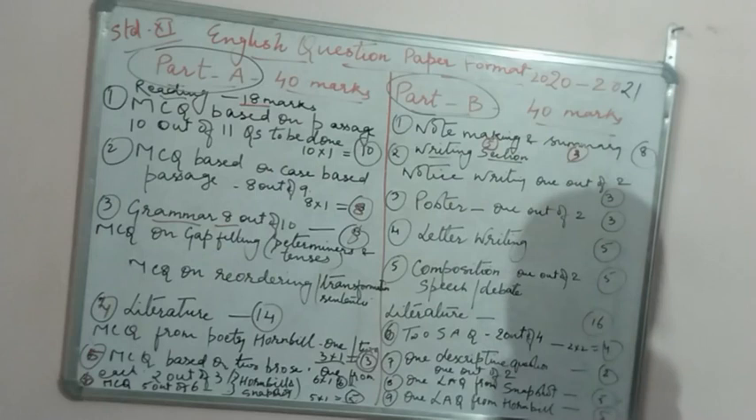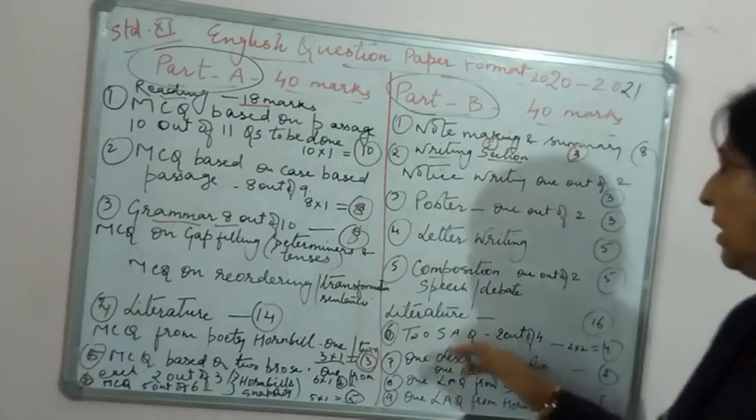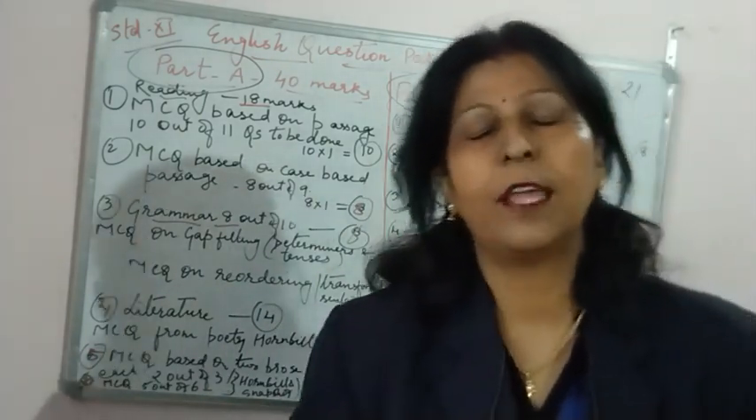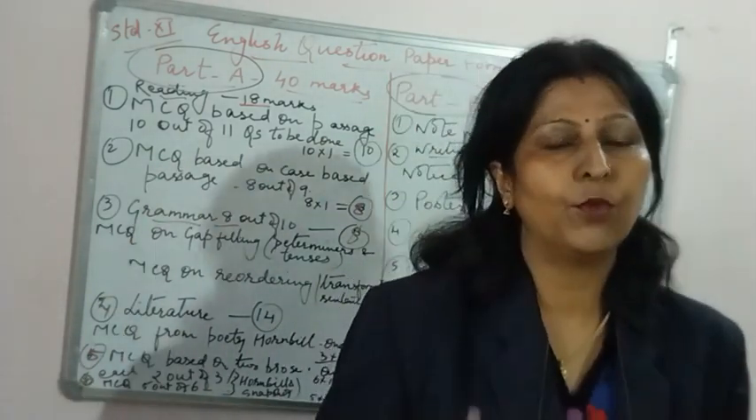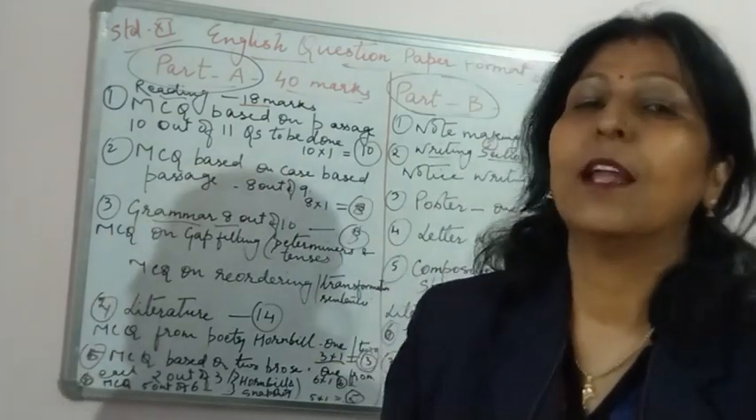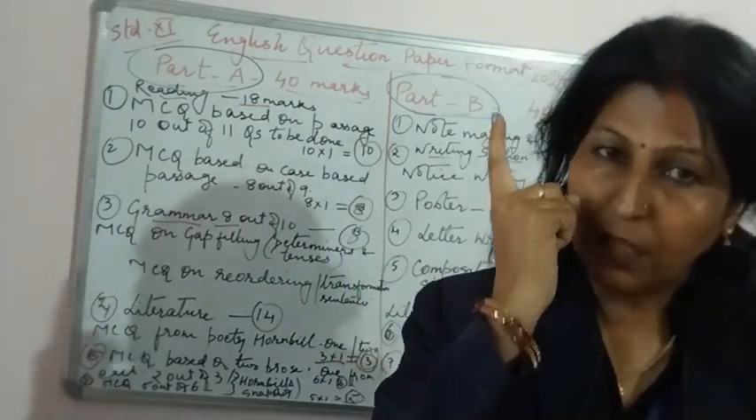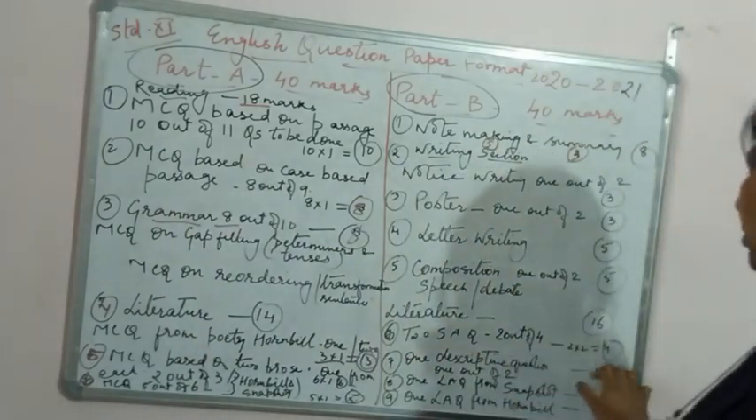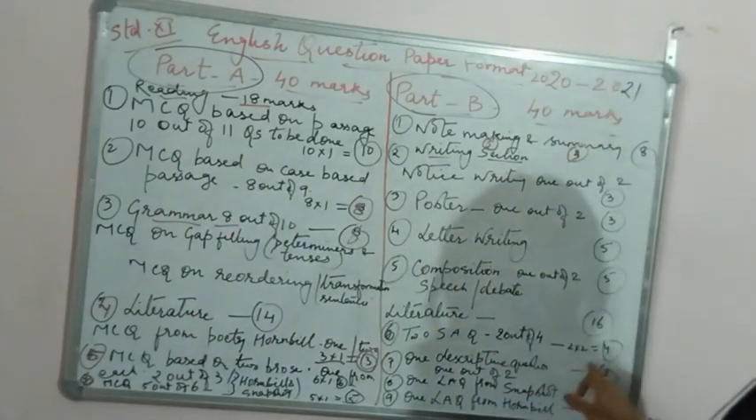Now literature here, 2 SAQs, short answer type questions you have to answer. Here what will happen, you will be given 4 questions. Okay, these are short answer type questions. 2 from Hornbill and 2 from snapshot questions will be there. And what you have to do is, again you have to answer 1 question from snapshot and 1 from Hornbill. So each of the 2 will carry 2 marks. So 2 into 2, 4.